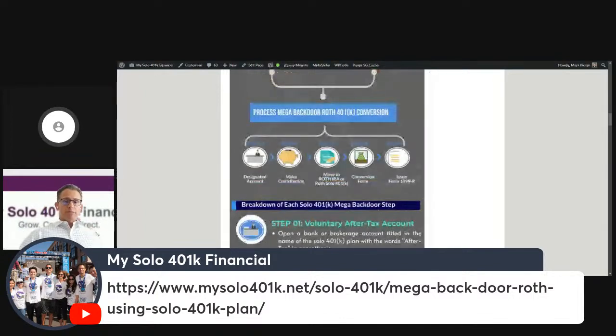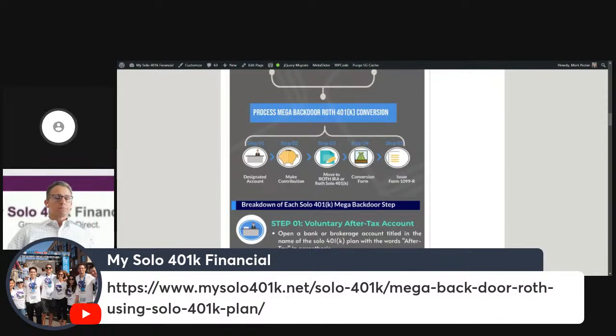Once that plan has been opened with the self-directed 401k provider, you're going to have separate holding accounts under the plan. One of those is going to be designated as the voluntary after-tax bucket. Again, back to the prior slides I shared earlier, you are required to have separate holding accounts for each source of funds, that is pre-tax, Roth, and voluntary after-tax funds. One of those is going to be the voluntary after-tax fund bucket.